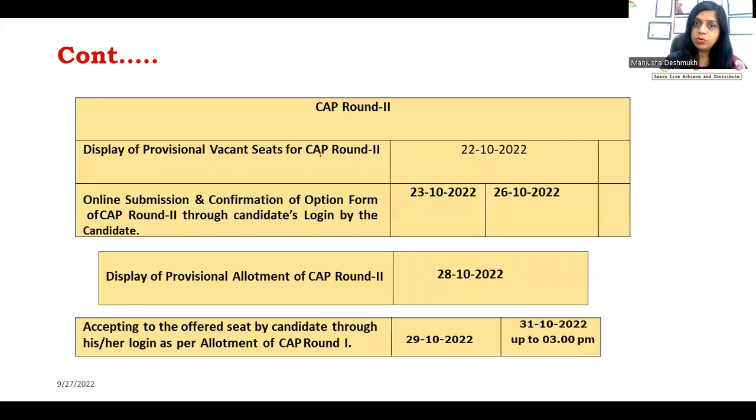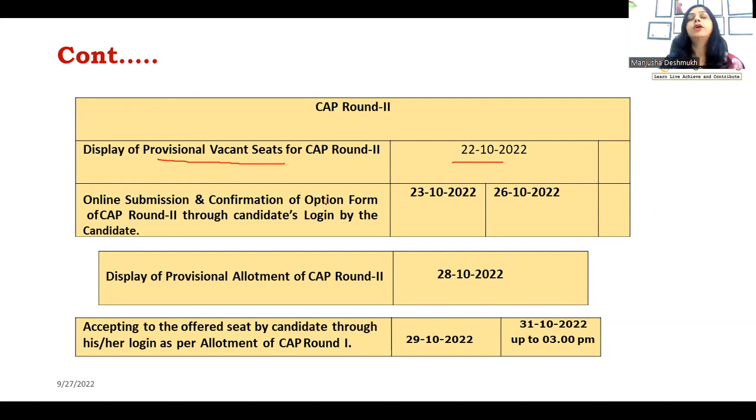Then comes CAP round 2. Again in CAP round 2 there is the same procedure as in CAP round 1. Display of provisional vacant seats: after CAP round 1, some of the students will go and take admission in the respective colleges, and whatever vacant seats are there will be displayed on 22nd of October. Display of provisional vacant seats for CAP round 2, because some of the seats will get filled in CAP round 1. Then online submission and confirmation of the option form of CAP round 2.